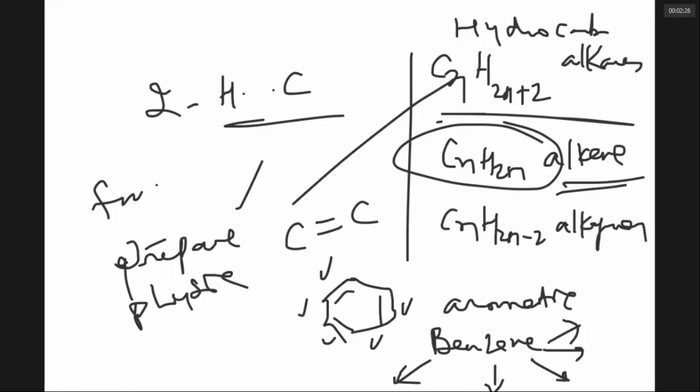Then we have come to alkynes, and we notice that they are somewhat acidic. They have 2 pi bonds. They are supposed to undergo electrophilic addition as well as nucleophilic addition. How to prepare alkynes? How to convert acetylene into propyne? How to convert acetylene into butane? How to convert acetylene into benzene? How does acetylene react with water in presence of HgSO4, H2SO4, and so on? Then what is polyacetylene? What are its uses?